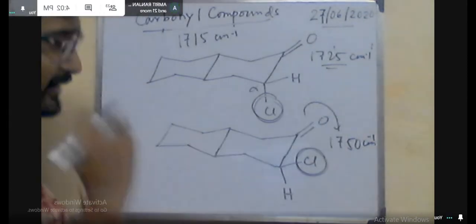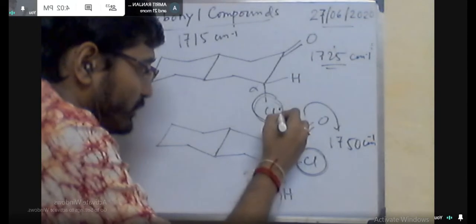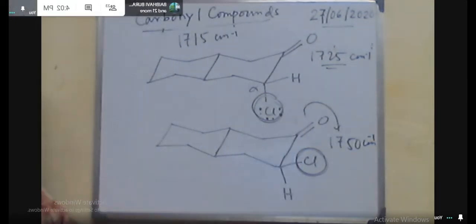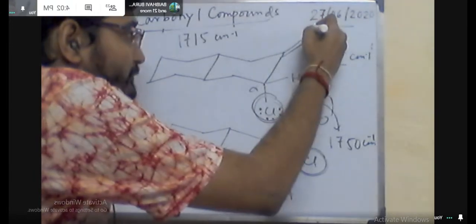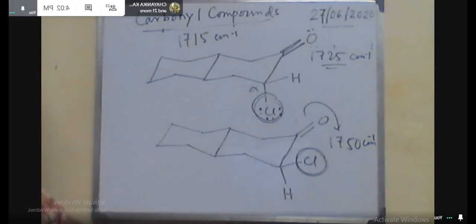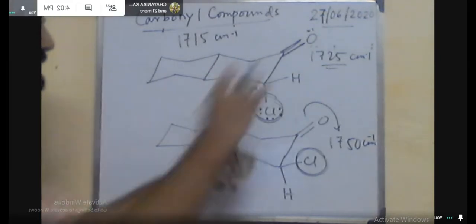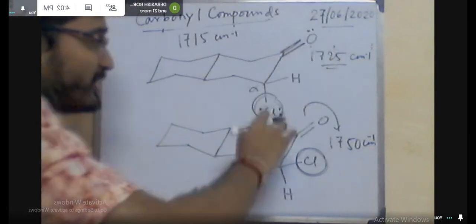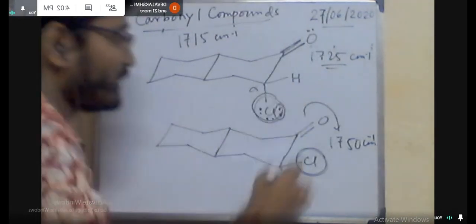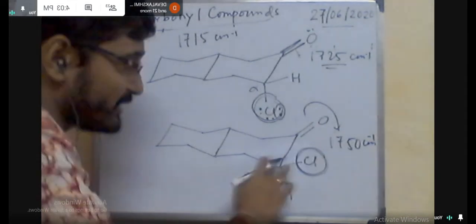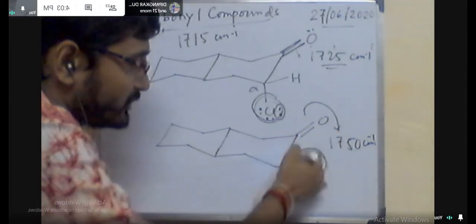So what will happen? In this case, the position of the C double bond O will remain fixed, but the ring will be steeper to minimize the electrostatic repulsion. Say this is the scenario, C double bond O, Cl. If there is repulsion, then this bond will be steeper. That means this is the current bond position.